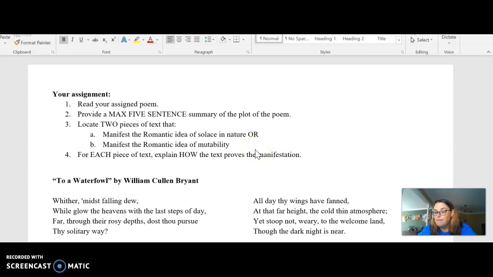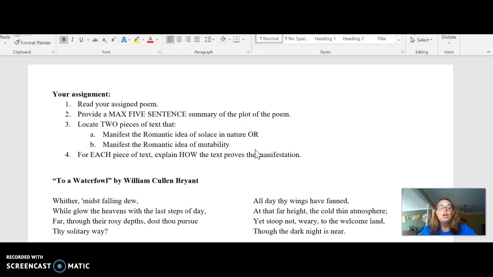or the manifestation of the romantic idea of mutability, that philosophy that the quest for material possessions and earthly power is a useless quest, because in 200 years you will be dead and people will not be remembering how much material possessions you had. They will remember what kind of person you are, and that the kind of person that you are is significantly more important than the kinds of things that you have.